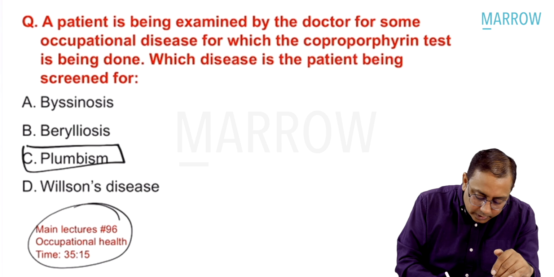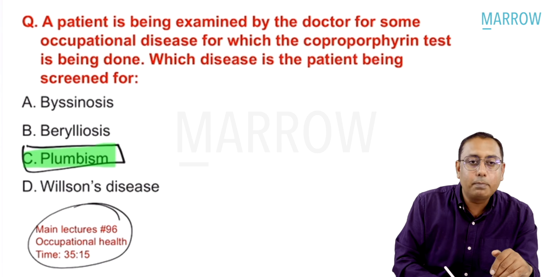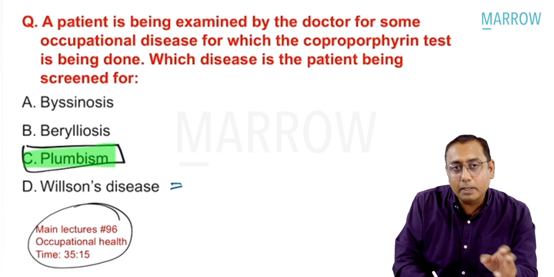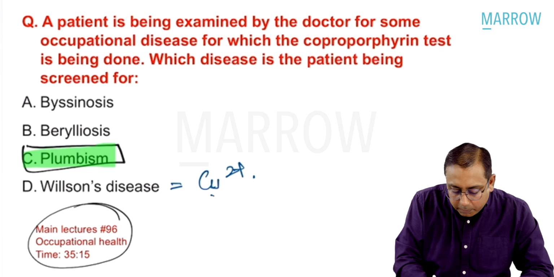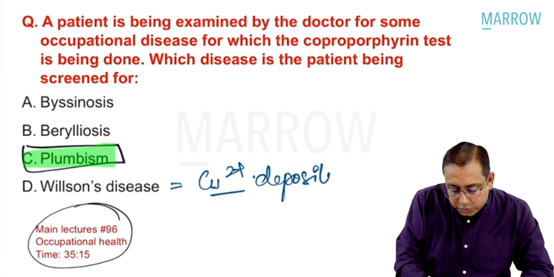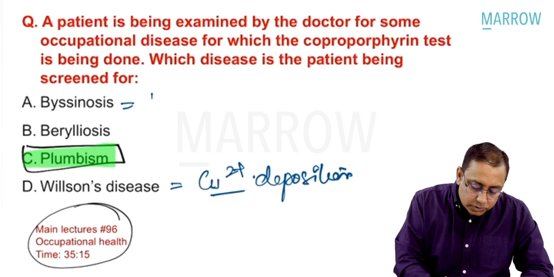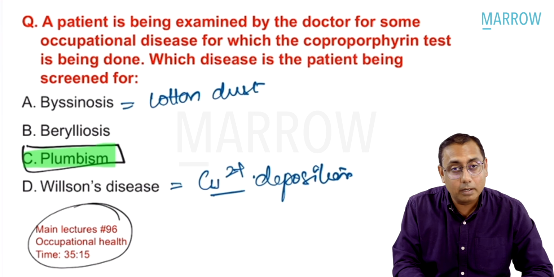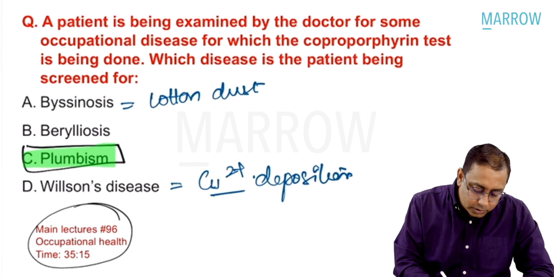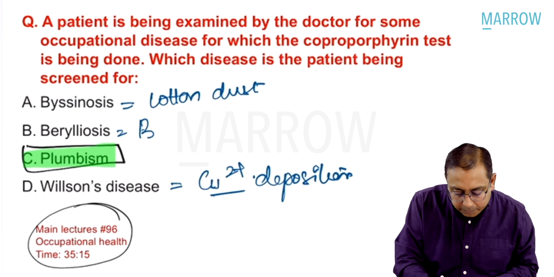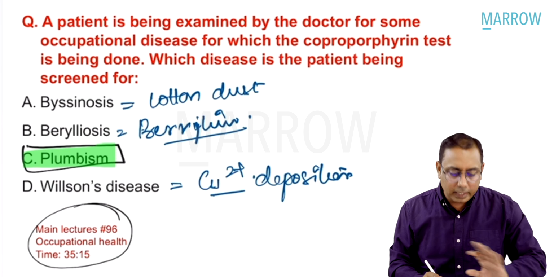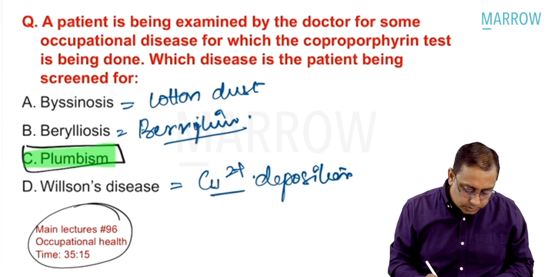So the best answer over here is plumbism. Wilson's disease does not have anything to do with coproporphyrin. It is just copper deposition, more amount of copper deposition in the tissues. That is not the correct answer. Byssinosis is due to cotton dust and is not related to porphyrin metabolism. And berylliosis is due to beryllium, beryllium pneumoconiosis, and is also not the correct answer over here.